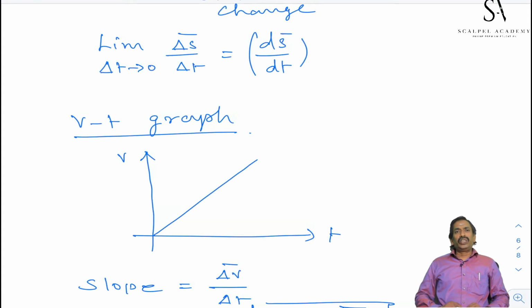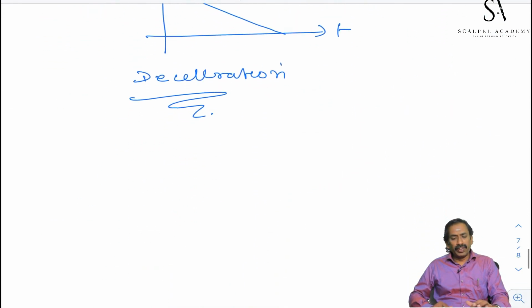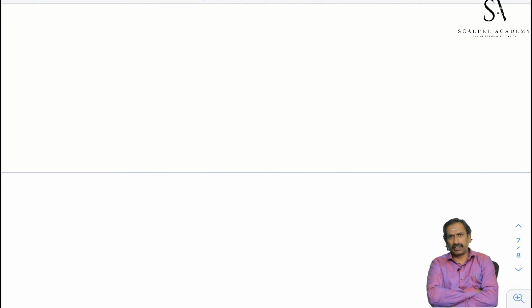The velocity is changing, but it is changing uniformly. Therefore, acceleration is constant or deceleration is constant. We have learned the basic concepts of kinematics: displacement, distance traveled, speed, velocity, average velocity, instantaneous velocity, and acceleration.